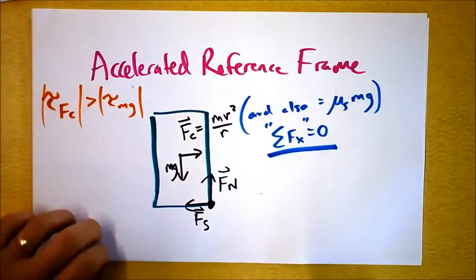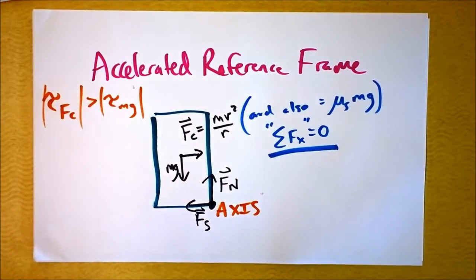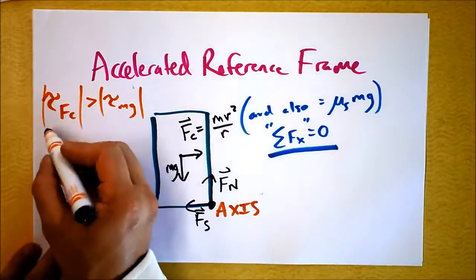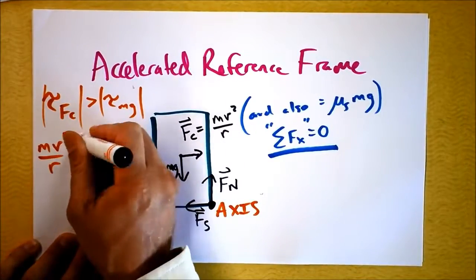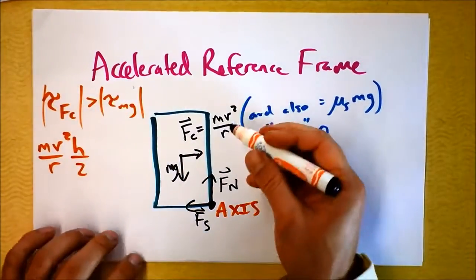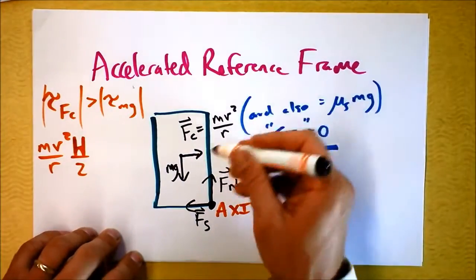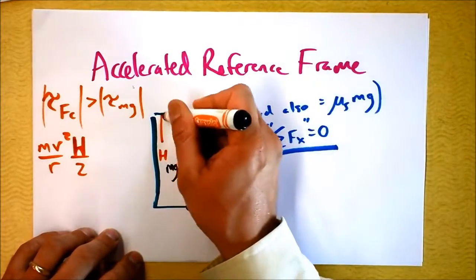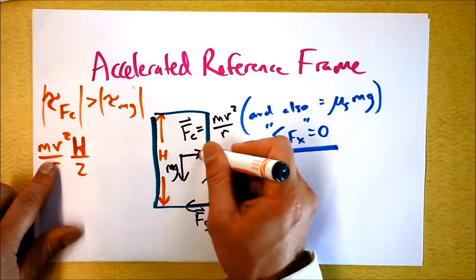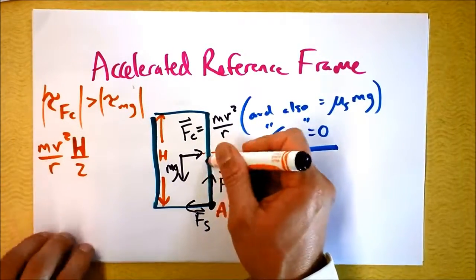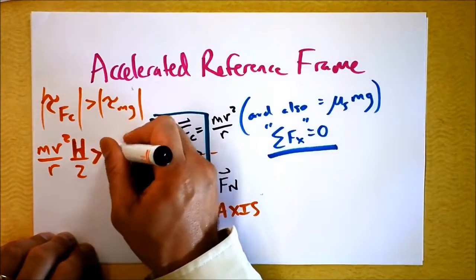Would you agree that those are the only two forces that are going to be making any torque around that axis of rotation? This is actually a very simple problem then. The torque from the centripetal force is mv squared over r times h over 2. H is the capital height of the whole thing, so that's this distance here. And the r perp for the centripetal force is in fact half of h. It's that distance right there. So I need that to be greater than the torque from mg, which is the force.